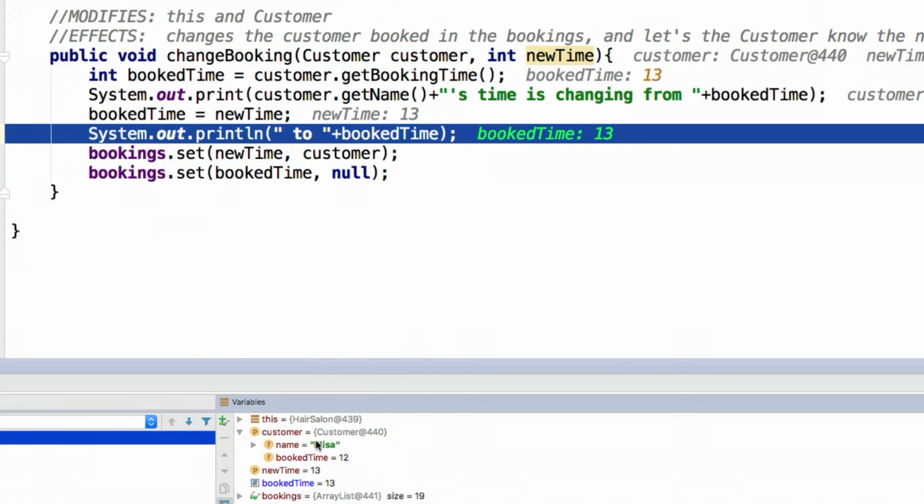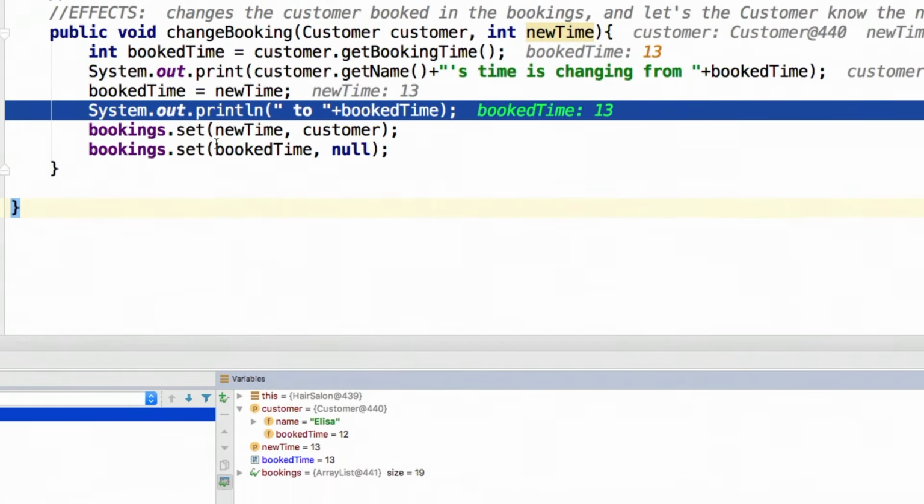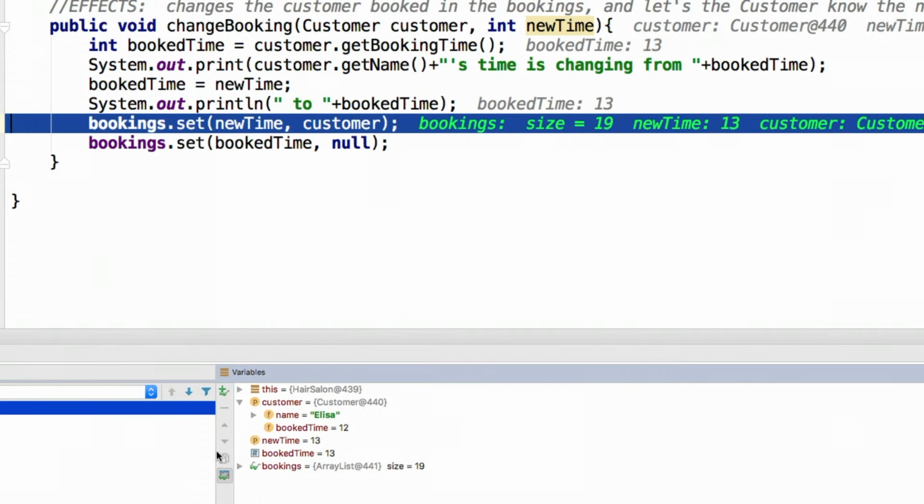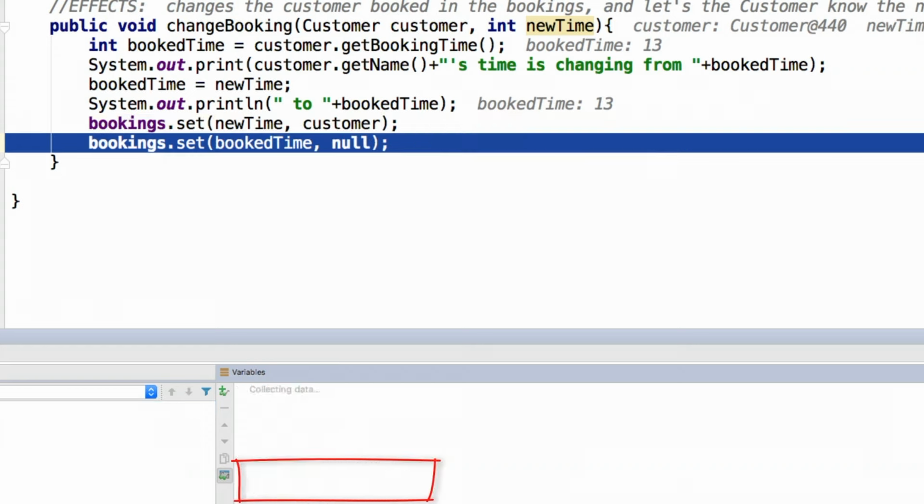The reason the booking wasn't being changed is because you can see what's happening here. By saying book time equals new time, we'd actually made them the same thing. So the book time was 13, and now the new time is also 13. So all we're doing is moving the customer into the new time, slot 13, and then setting slot 13 to null. We can actually watch that happen.